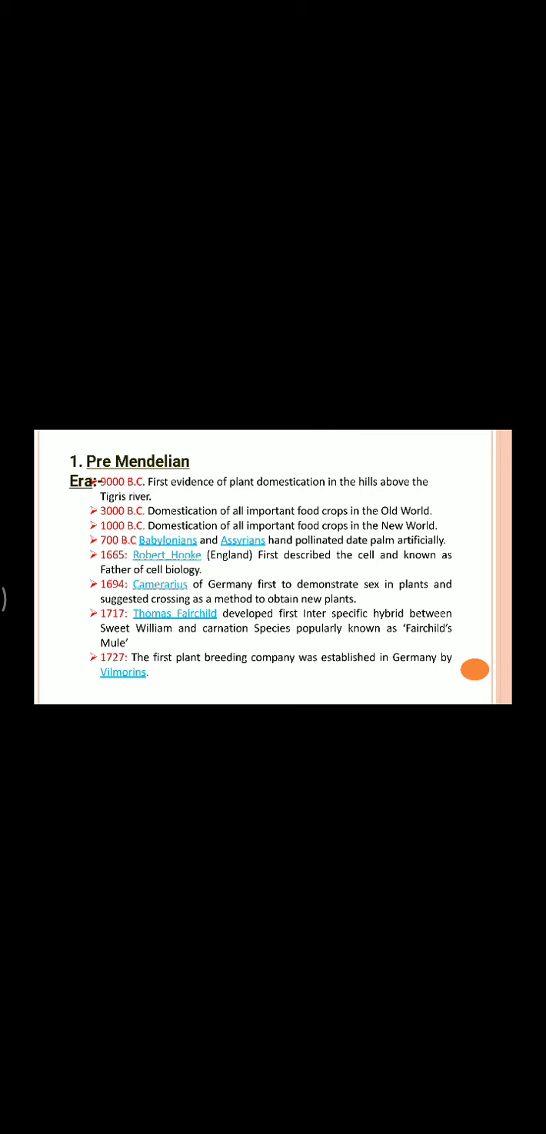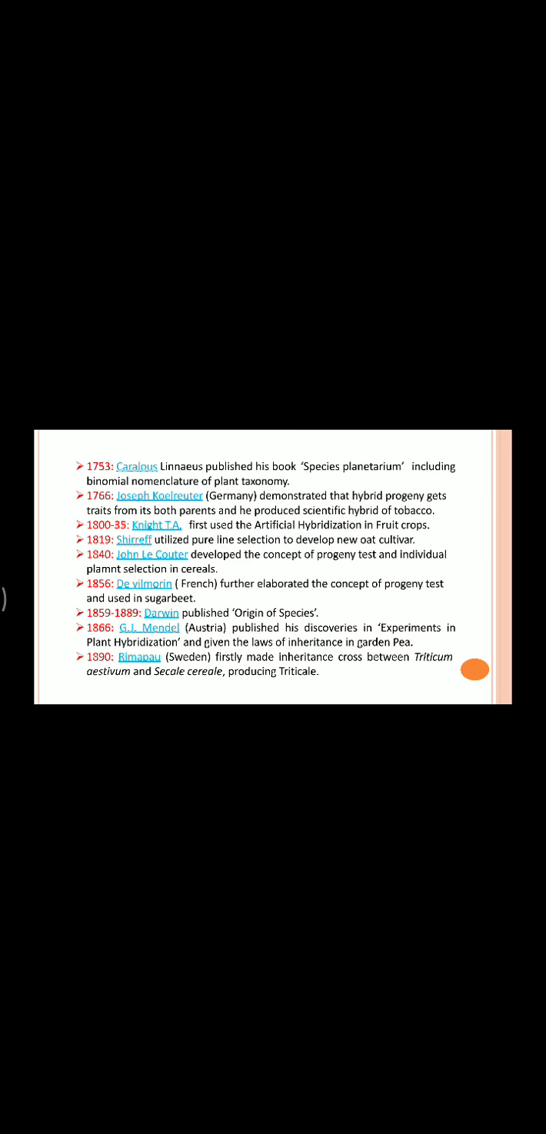Then in 1727, the first plant breeding company was established in Germany by Vilmorin. Then in 1753, Carolus Linnaeus published his book Species Plantarum, including binomial nomenclature for plant taxonomy, meaning they give names to the species. Then in 1766, Joseph Kölreuter of Germany demonstrated that hybrid progeny inherit traits from both parents, and he produced a scientific hybrid of tobacco.